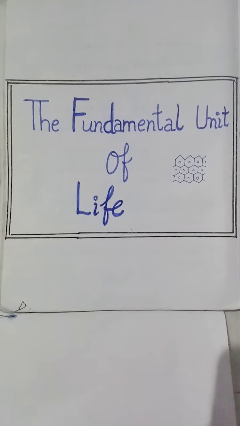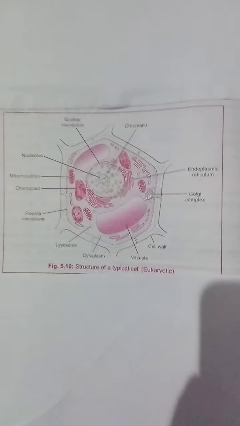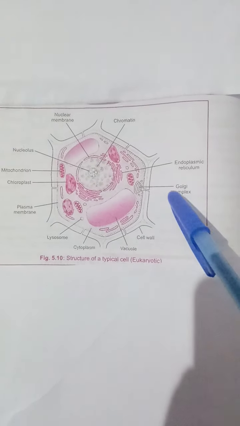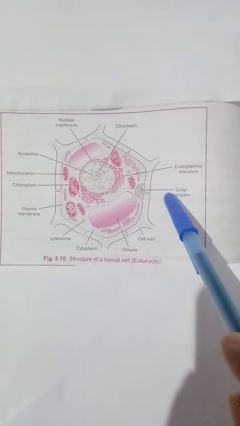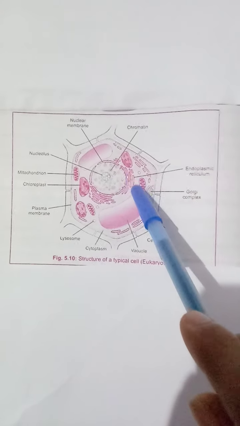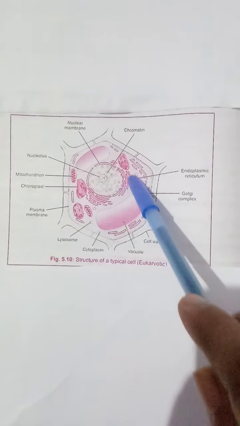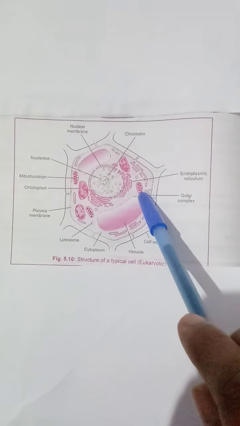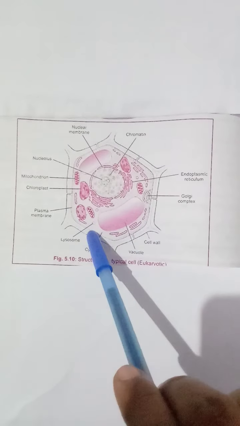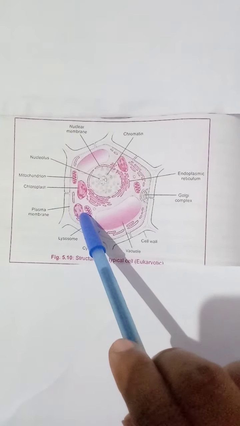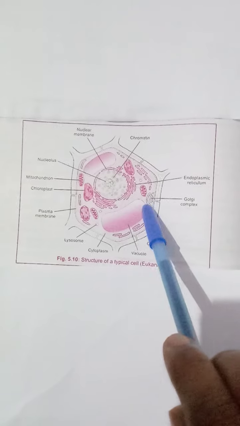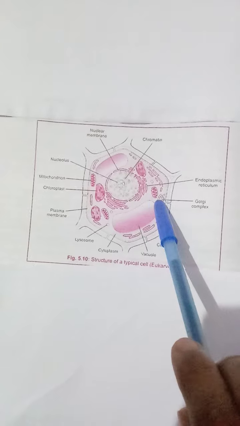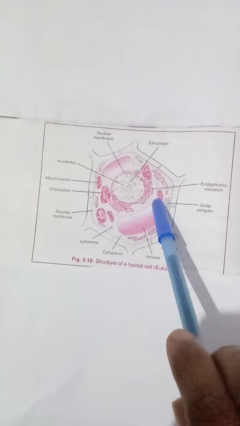Now see the diagram of a cell organelle inside the cell. Children, you can see this is the diagram of a plant cell. You can see it's a eukaryotic cell. This is the nucleus. Outside the nucleus, you can see some tube or sheet-like structure. It is called the endoplasmic reticulum. This is the mitochondria, vacuole, and this is lysosomes, chloroplast. This is a Golgi apparatus. These are the structures of cell organelles which are present inside the cell and suspended in the cytoplasm.